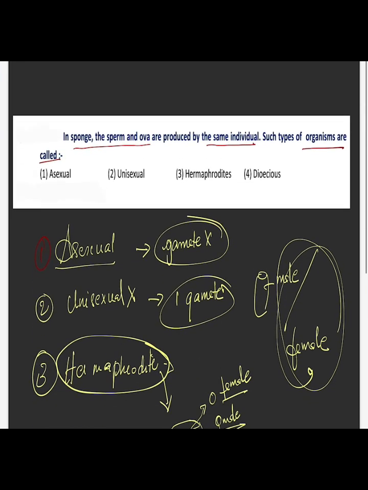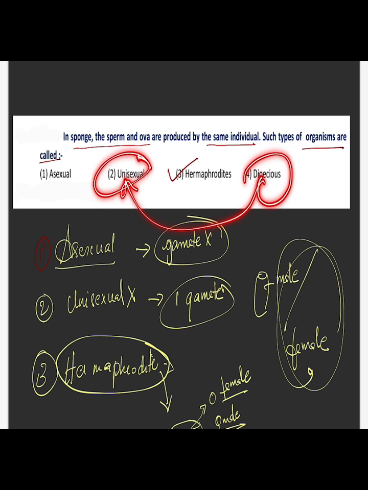So coming back to the question, in sponges the sperm and ova are produced by the same individual is known as hermaphrodite. So the answer will be 3. And dioecious is the same as unisexual, where an individual can produce only one type of gamete.